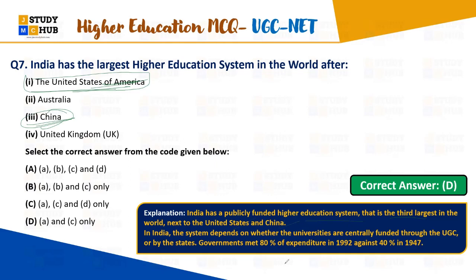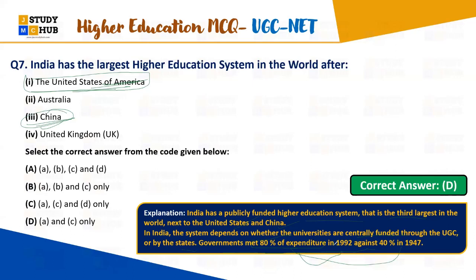You can read the reports here that the system depends on whether the universities are centrally funded through the UGC or by the states. Governments made 80% of the expenditure in 1992 against 40% in 1947. See, it's totally double, 40% expenditure in 1947 for higher education, whereas 80% of the expenditure in 1992, right?